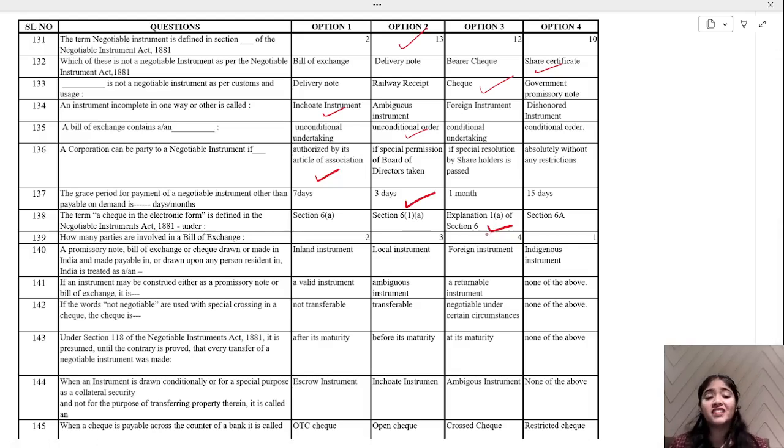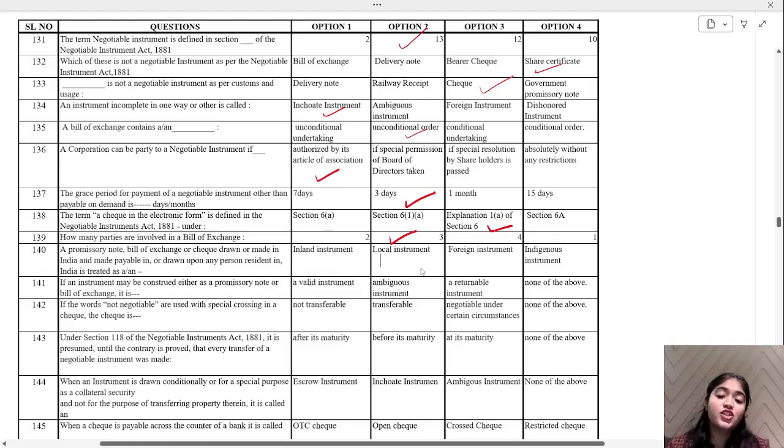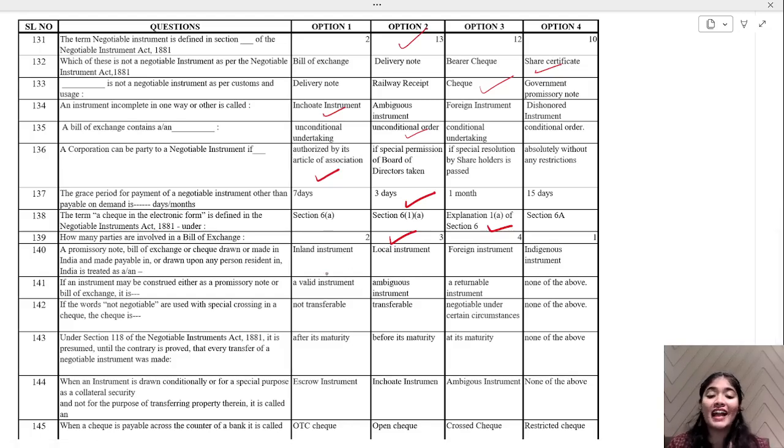How many parties are involved in a bill of exchange? Tell me. 3 parties. Very good. A promissory note, bill of exchange, or check drawn or made in India and made payable in or drawn upon any person resident in India is treated as an inland instrument, local instrument, foreign instrument, or indigenous instrument. So that is an inland instrument.